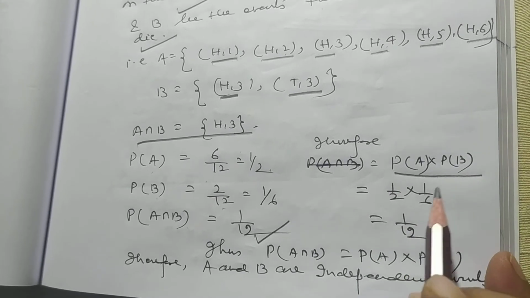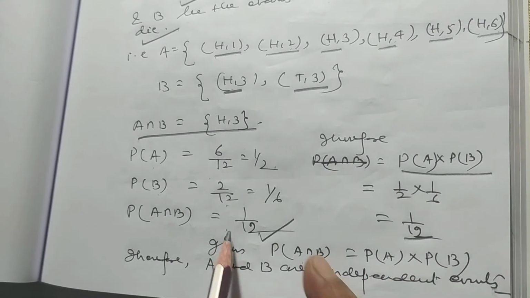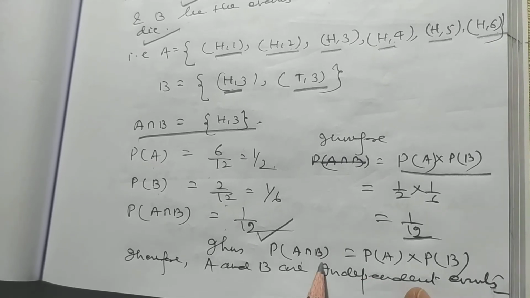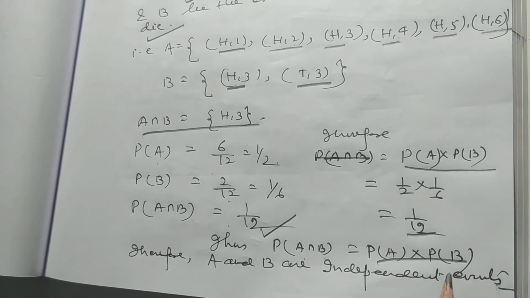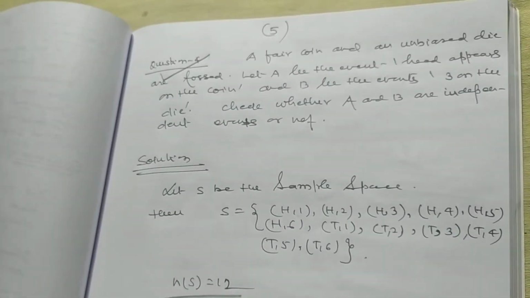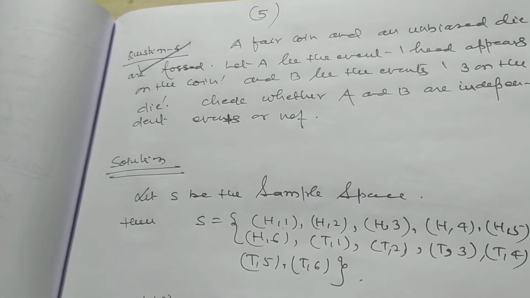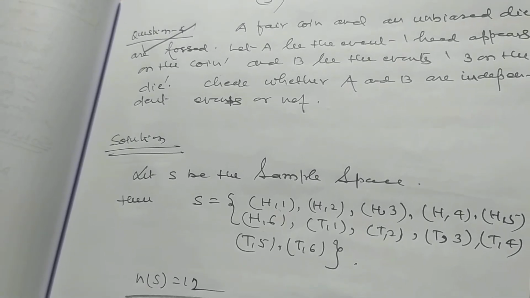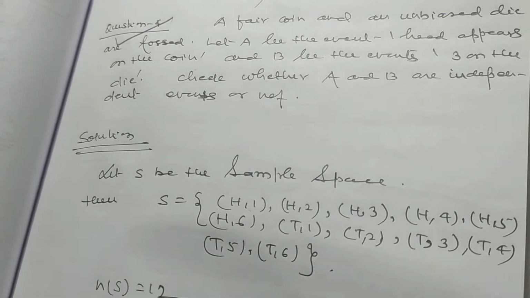Probability of A into probability of B is equal to 1 by 12, and probability of A intersection B is also 1 by 12. Thus, probability of A intersection B is equal to probability of A into probability of B. Therefore, A and B are independent events. This type of problem is very important for the purpose of examination. You must go through the theorem, the result and its application also.